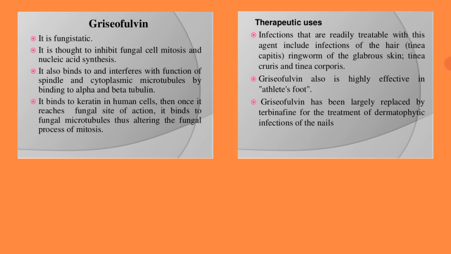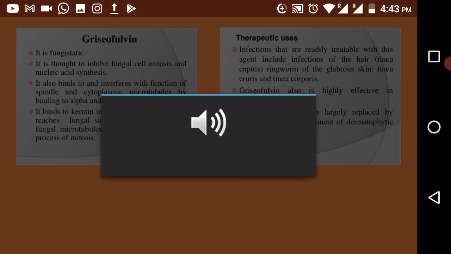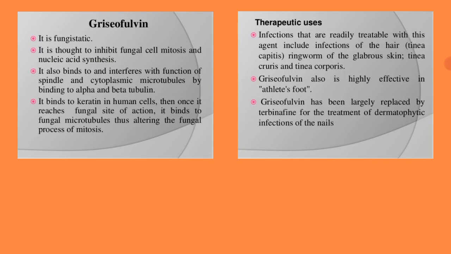It can also bind to and interfere with the function of the spindles and the cytoplasmic microtubules. We all know that during the stages of mitosis there is spindle formation, so at that stage it will interfere, and it interferes with the cytoplasmic microtubules by binding to the alpha and beta tubulin. In human cells, it will bind to the keratin.